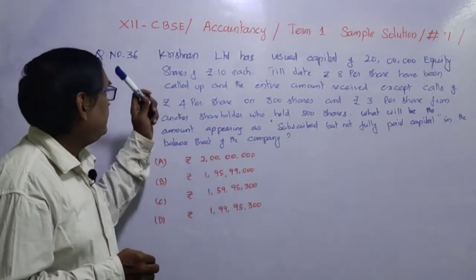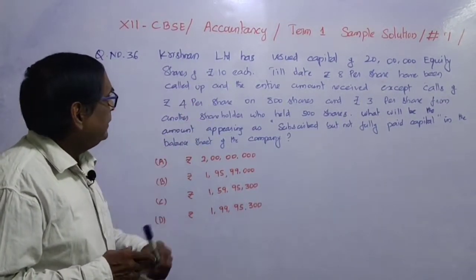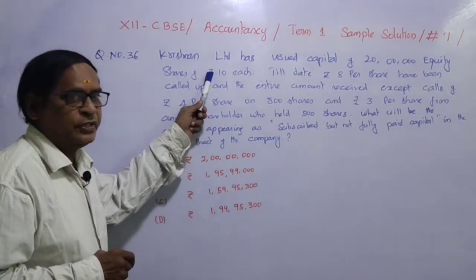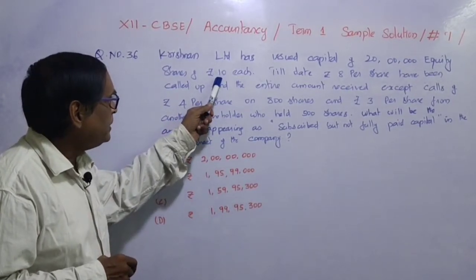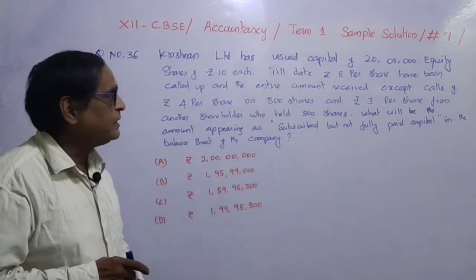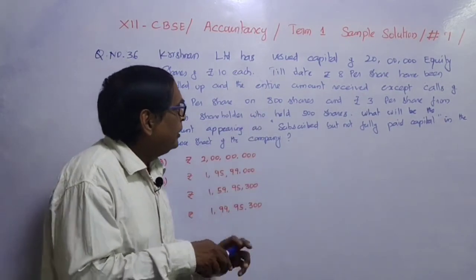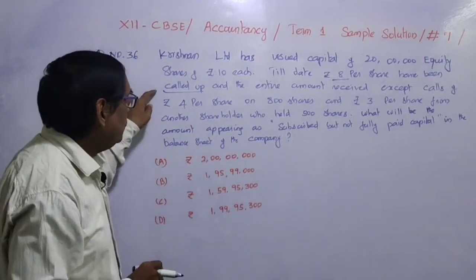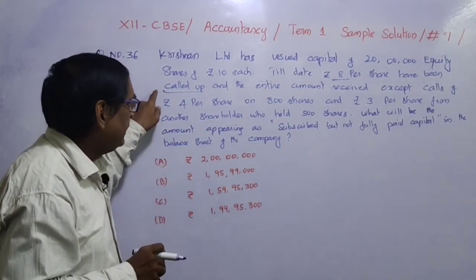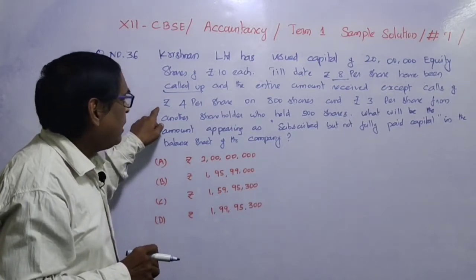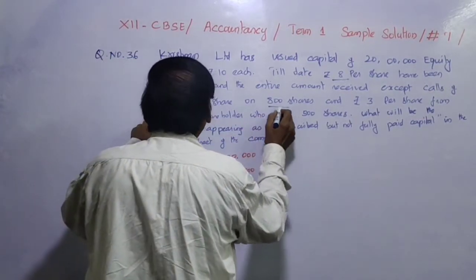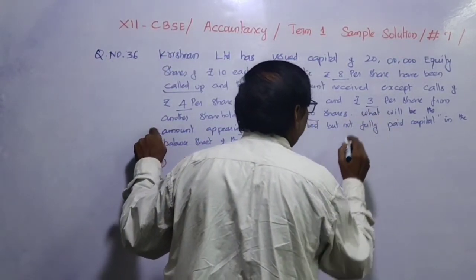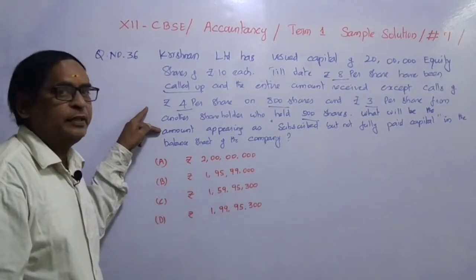Question number 36. Krishnan Limited has issued capital of 20 lakh equity shares of rupees 10 each. So the face value of share is rupees 10 and the total number of shares 20 lakh equity shares. Till date rupees 8 per share have been called up. So total called up value is only 8 per share. The entire amount is received except calls on 800 shares of 4 rupees each and then 500 shares of 3 rupees each. So two types of shareholders didn't pay that amount.